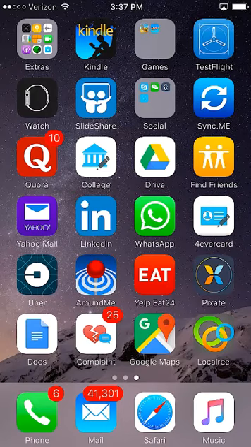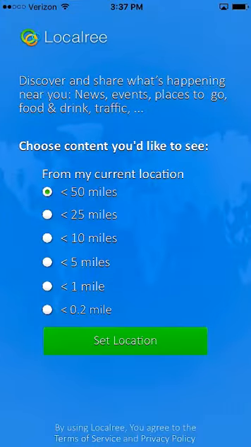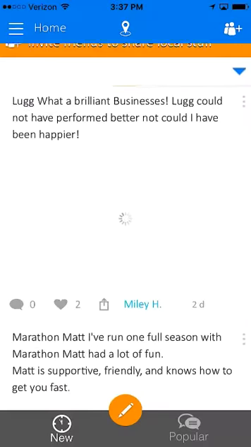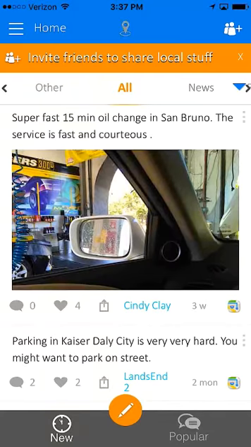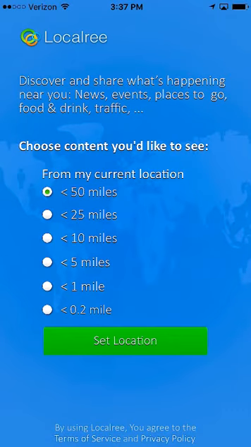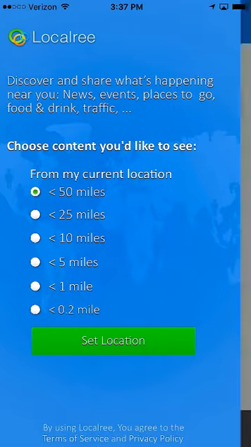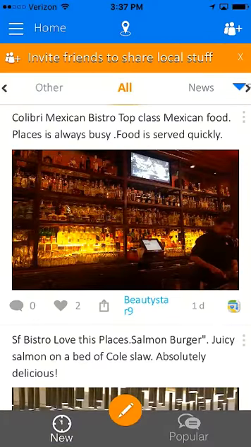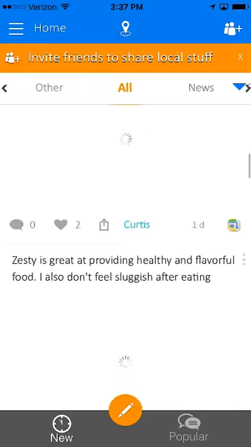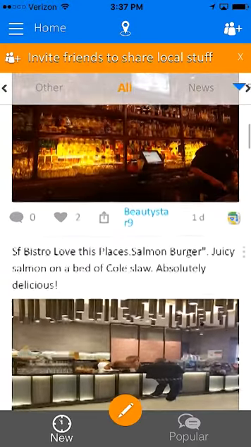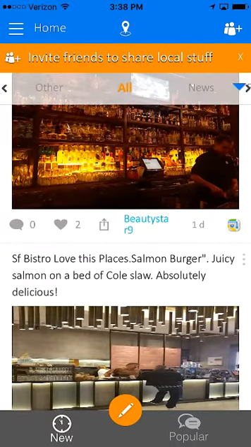I've already downloaded that. So if you click this icon, the first step is for you to select a radius from your current location. For example, you can select information that's really close by, or you can select information that's within 50 miles from your current location. And the content is from people nearby, within 50 miles of where I live, which is somewhere in the San Francisco Bay Area.